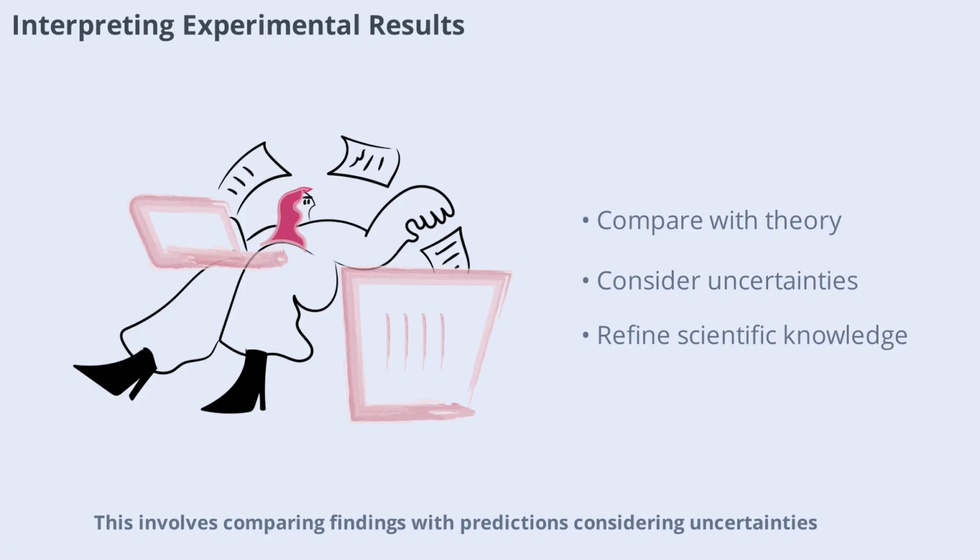After analyzing data, physicists must interpret their results in the context of existing theories and experiments. This involves comparing findings with predictions, considering uncertainties, and evaluating the significance of any differences. Interpretation is where data becomes knowledge, helping scientists refine theories and develop new understanding of the physical world.